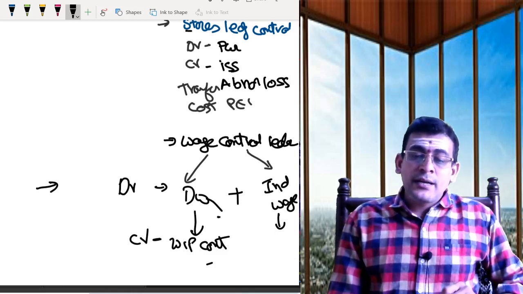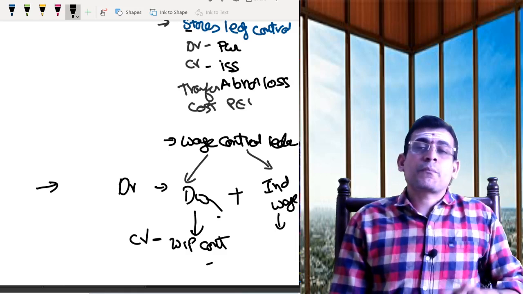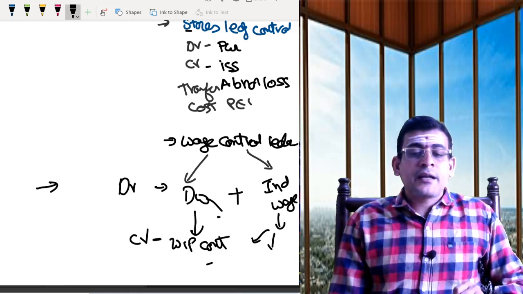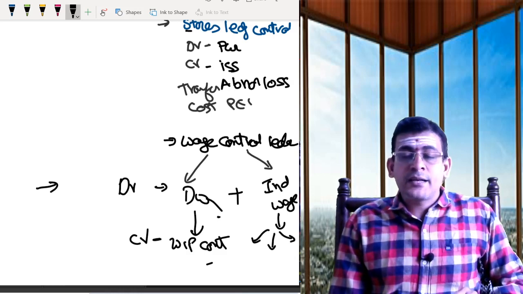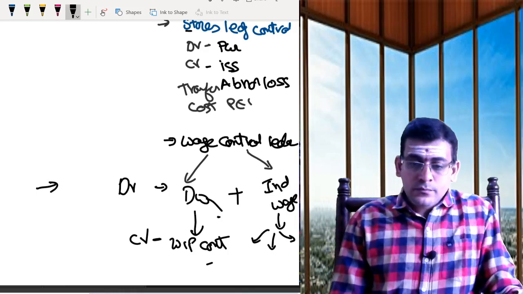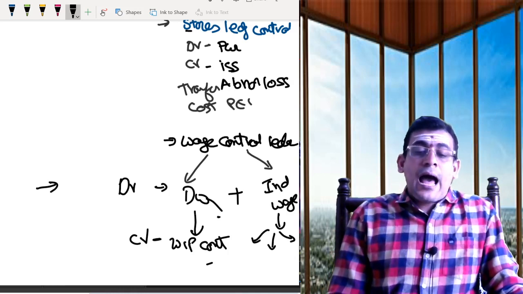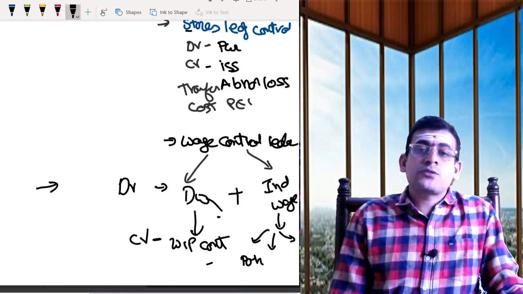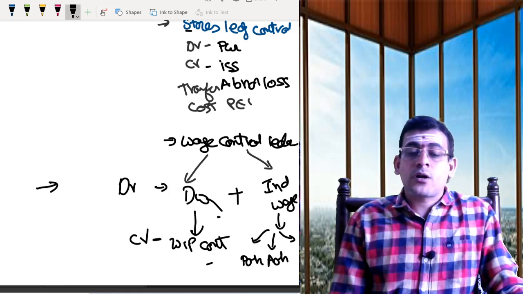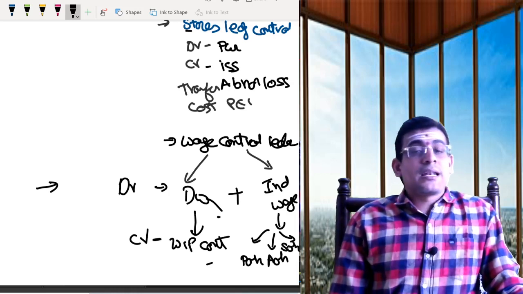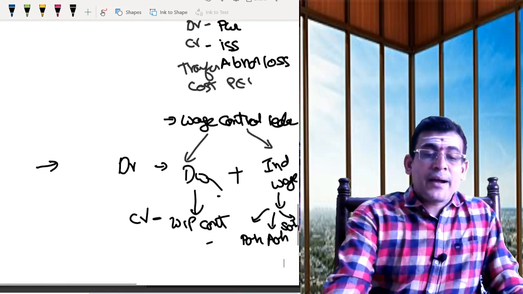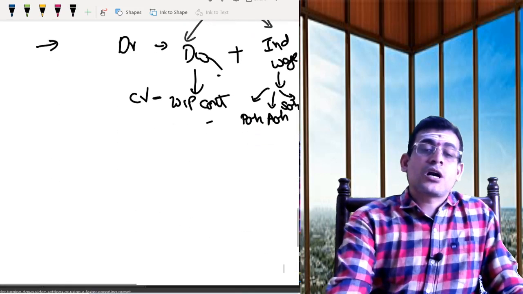Coming to the indirect wages, I need to see the purpose. Whether the indirect wages are paid in the factory, in the office, or in the showroom or distribution, depending on that, I need to transfer this to the production overhead control account, the administration overhead control account, or the selling and distribution overhead control account. So that's the basic background behind the wage control account.